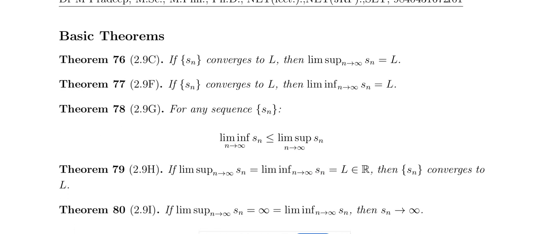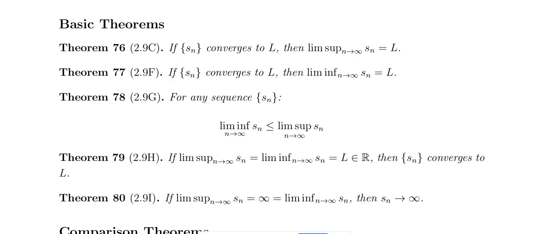If the sequence converges to L, then the limit superior is equal to the limit inferior, that means the limit superior equals L. If the sequence converges to L, then the limit inferior equals L. The limit superior and limit inferior are both equal in the case where the sequence converges to some value. And for any sequence Sn, the limit inferior is less than or equal to the limit superior. For any sequence Sn, the limit inferior is always less than or equal to the limit superior.